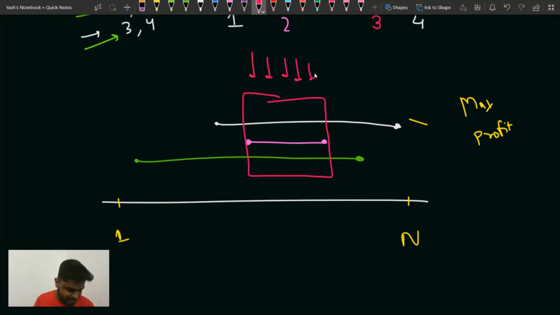Is that clear, guys? Are you clear with the intuition for this problem? Suppose people are visiting L to R ranges. One time L to R can be this green range, then this pink range, then this white range that I've highlighted, and shops are from 1 to L. Since you want to maximize your profit, you would like to keep the items with maximum value at those indexes, or those shops, which are visited most of the times. Is that clear? Please write yes in the chat if everyone is clear with this idea. Very basic greedy approach. Are you clear with this?